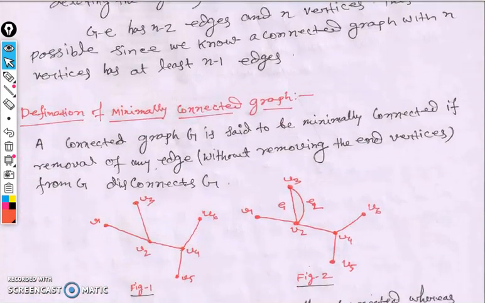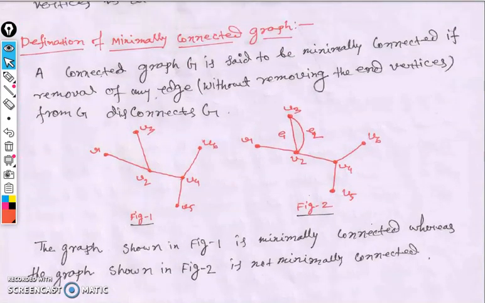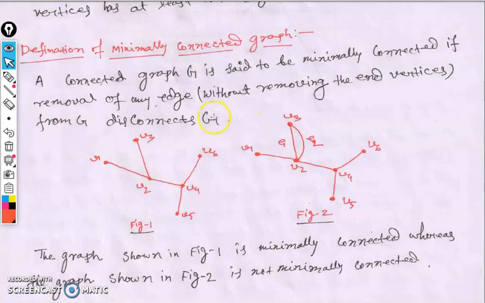Definition of a minimally connected graph. What is the meaning of a minimally connected graph? A connected graph G is said to be a minimally connected graph if removal of any edge, without removing the n vertices, disconnects it. That means deletion of an edge from G disconnects it. A graph is minimally connected, meaning connected with the fewest edges, when deleting any edge makes the graph disconnected.